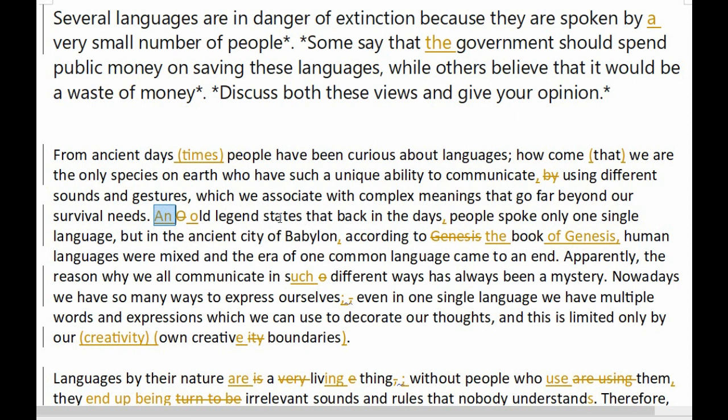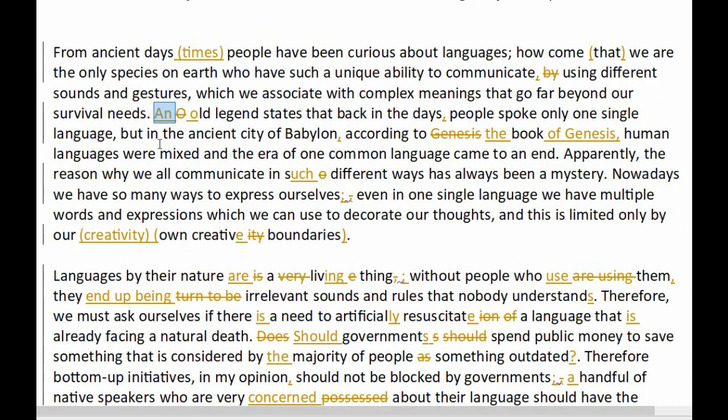So, an old legend states that back in the days, people spoke only one single language. But in the ancient city of Babylon, according to the book of Genesis, human languages were mixed and the era of one common language came to an end. Yeah, we do call the books in the Bible the book of Genesis, the book of Numbers,